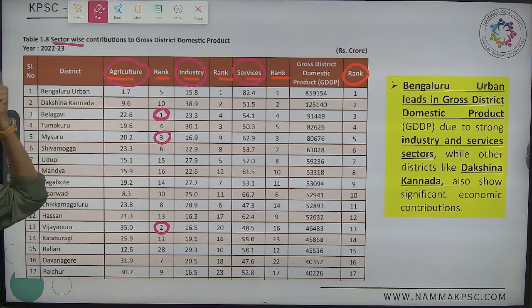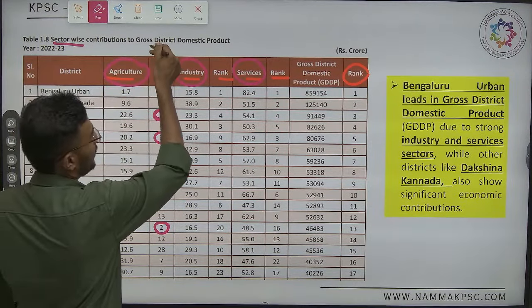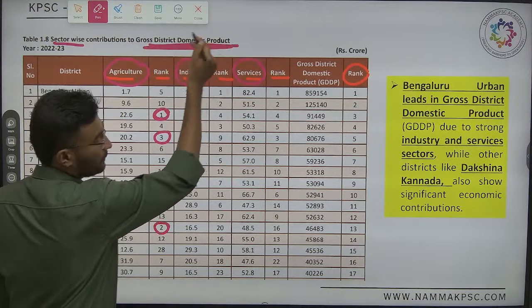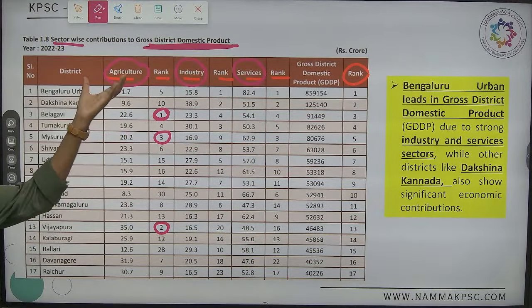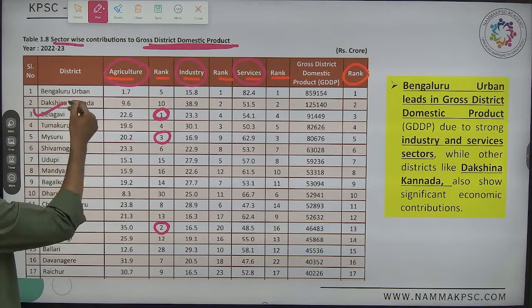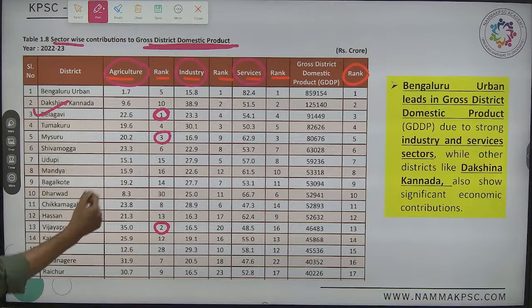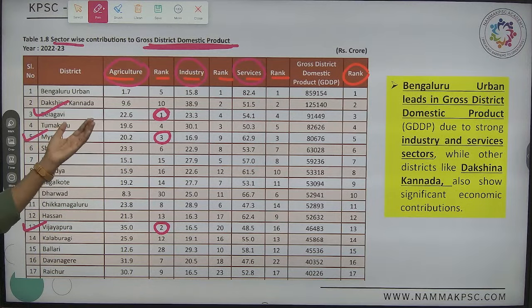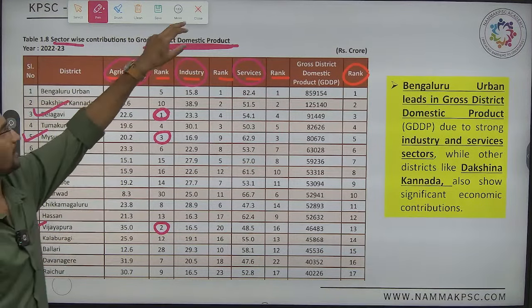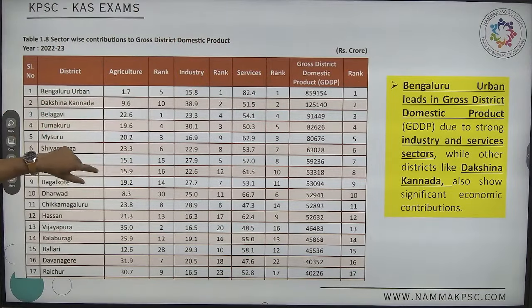We are talking about district wise ranking, district wise domestic product. The first rank goes to Belgavi, second one to Vijaypura, and the third rank is Mysore. Third rank Mysore. Okay alva? Yes. Now bottom, which one has been ranked the bottom?